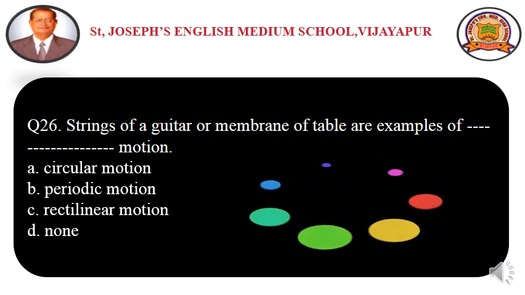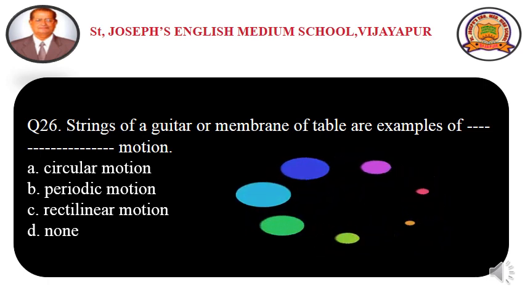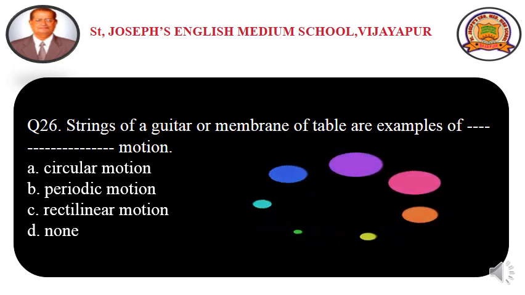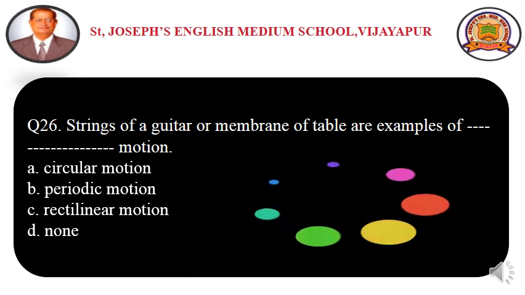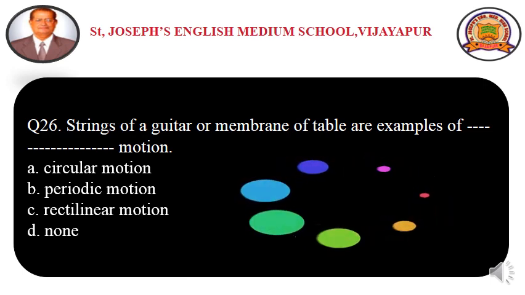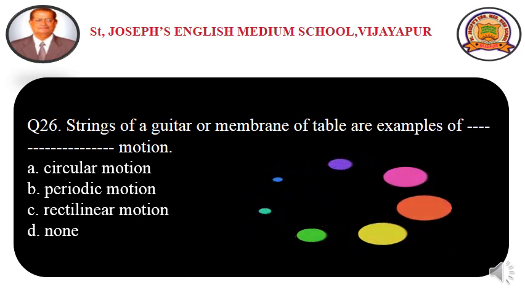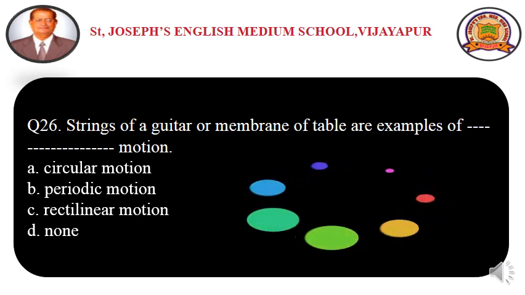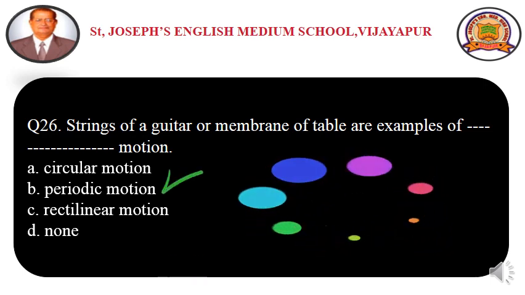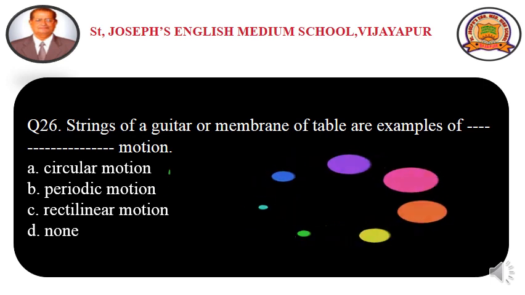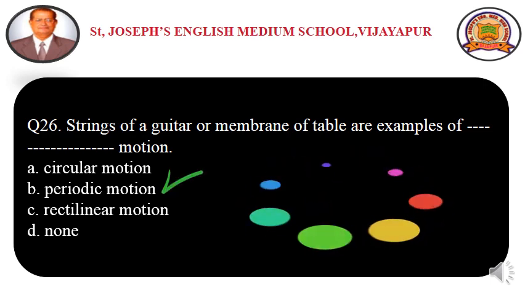Rectilinear motion means motion which takes place in a straight line. If an object moves in a straight line, that type of motion is called rectilinear motion. Here strings of a guitar or membrane of tabla are examples of periodic motion. Option B periodic motion is the correct answer.